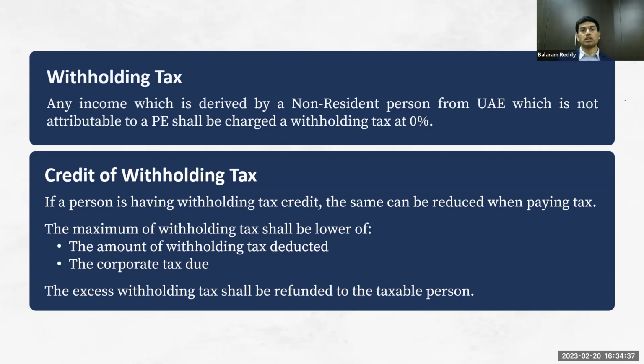But in future, if the UAE government comes up with any rate which is more than 0%, maybe 5% or 10%, then you will be expected to deduct that amount of tax from the transaction value and pay only the net amount to the non-resident person outside the UAE for the business. And this deducted amount will be paid to the government through our returns. So this is called withholding tax. Withholding tax credit can also be claimed only if the tax has been paid. But for now, there is no tax paid yet, so we will not have any deduction of credit for non-residents in the UAE.